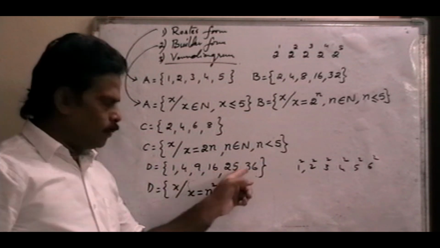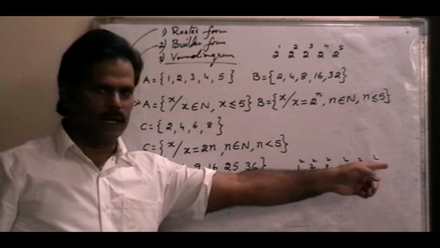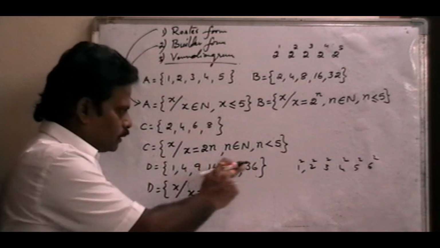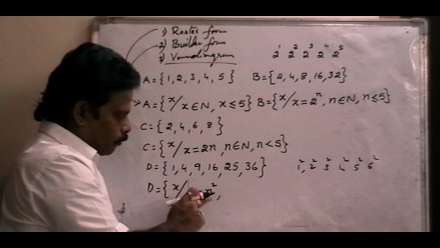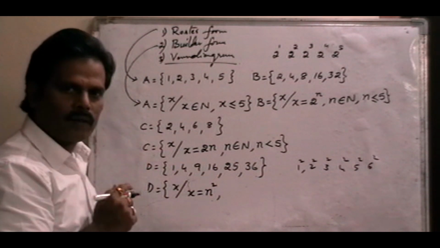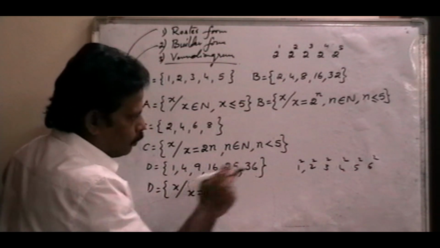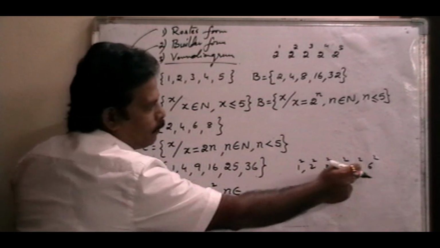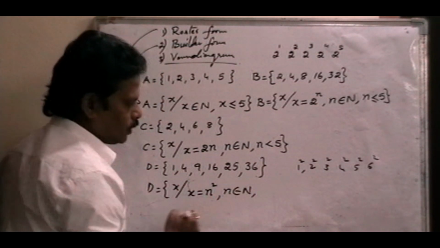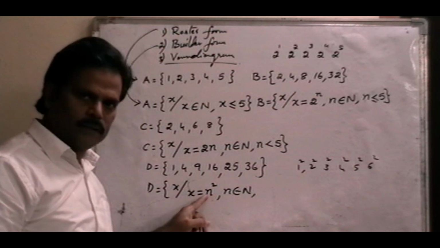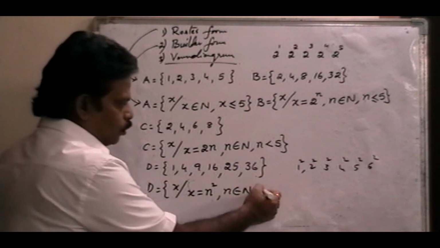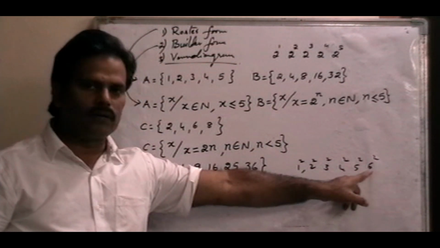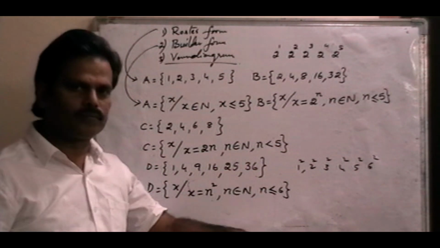D is a set of elements, each and every element is a perfect square. So x is one of the elements in this set, and x is in the form of n square, where n means the base. The bases are 1, 2, 3, 4, 5, 6. So n belongs to natural numbers such that n is less than or equal to 6. The last one is 6 square, only 36.